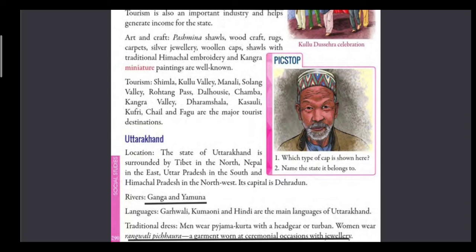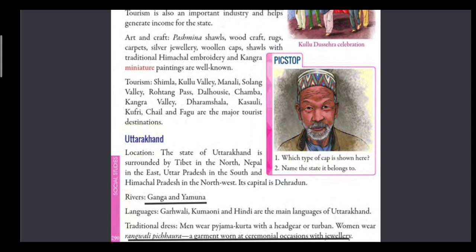Now rivers. Rivers are Ganga and Yamuna. Languages are Garhwali, Kumaoni and Hindi. These are the main languages of Uttarakhand. So the rivers that are flowing in this state are Ganga and Yamuna, and the main languages the people speak are Garhwali, Kumaoni and Hindi. So these are the languages spoken by the people of Uttarakhand.